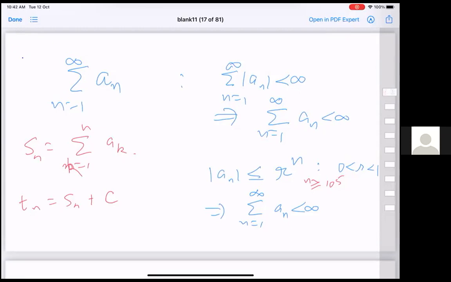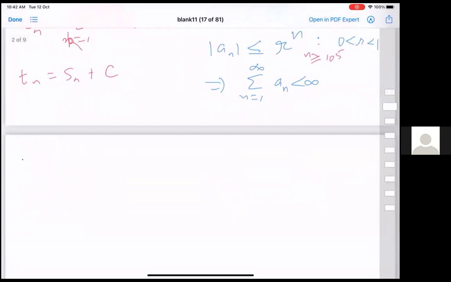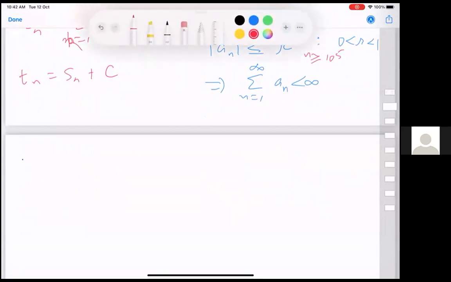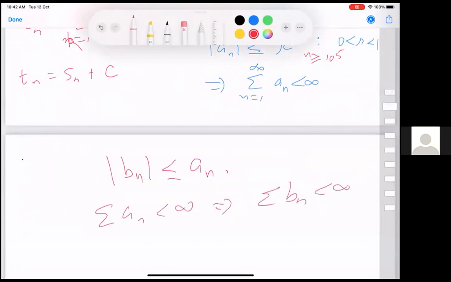All right. The other thing we have seen was the domination test, or domination criterion, there are various names for this: if mod bn is less than or equal to an and summation an is finite, then summation bn is also finite.